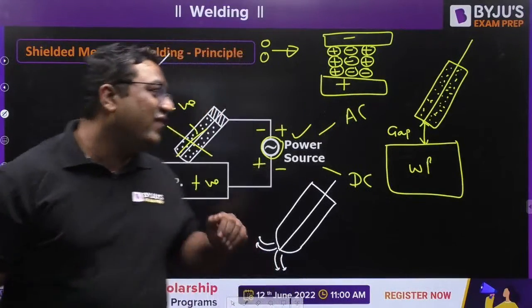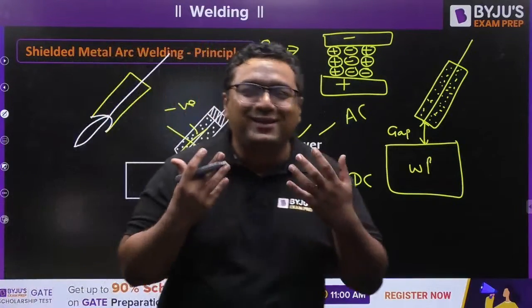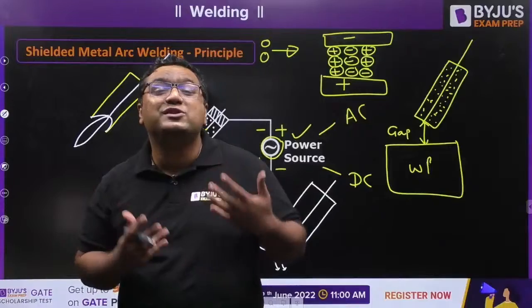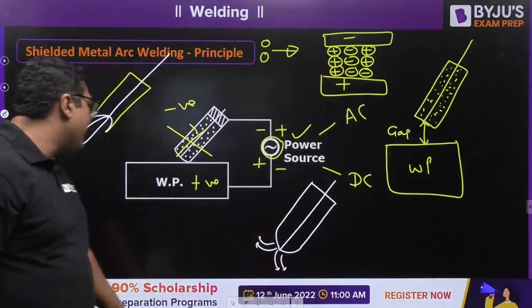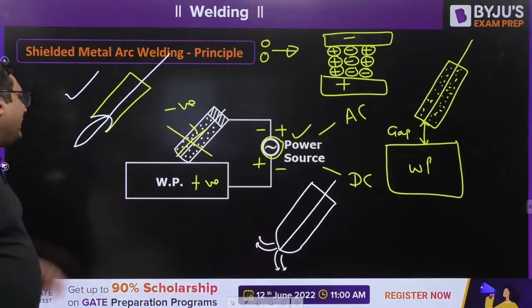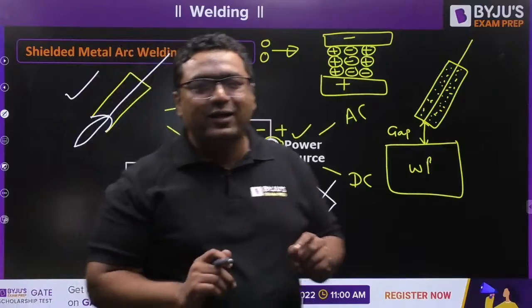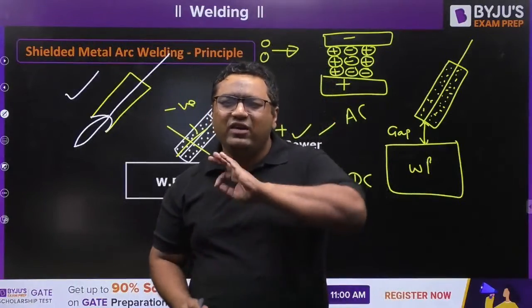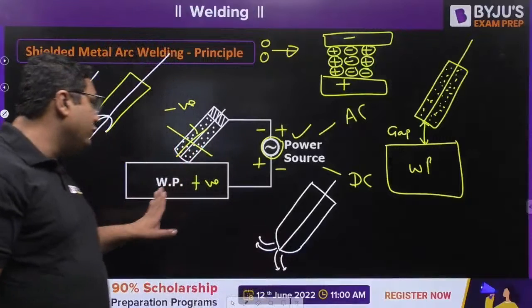Why? Because if I make the right diagram, then you may not learn what the mistake is. Okay, this is the kind of mistake you can see in the books. That is why I am telling you that this diagram is the correct one, and that is how we get help in converging the spark. Hope you are getting something new even if you have studied welding anywhere else.